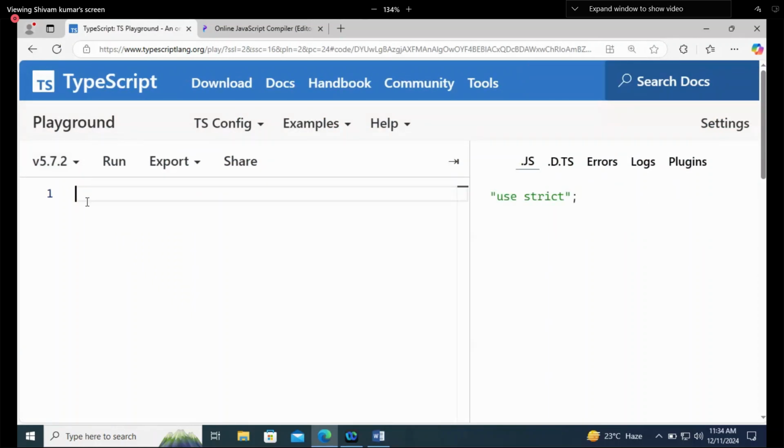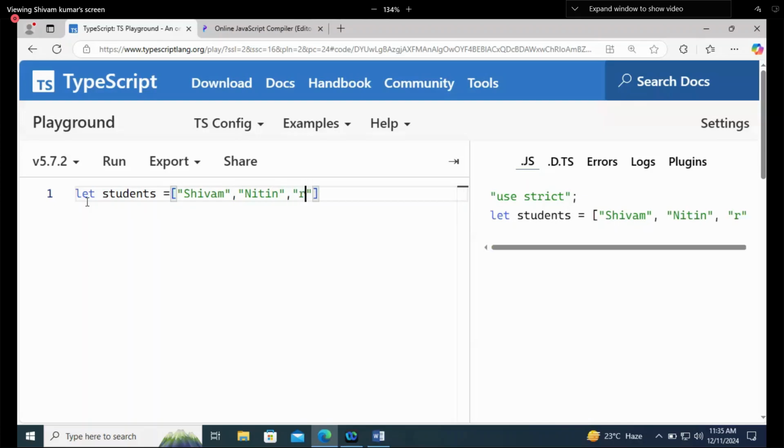Is it properly visible to everyone? Okay. So if I'm writing let students and then I'm writing their names. So let's say here I will write Shivam, or second value, let's say I will write Nitin here, and anyone's name. It's just some random names I'm writing. Okay.